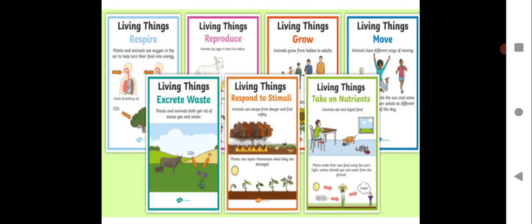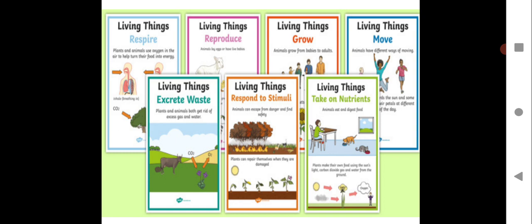So we have seen the characteristics of living organisms. They move, they reproduce, and all the other characteristics we have seen. Let us continue with that. Let us have some quick revision on that. How are living organisms called living organisms? What differentiates them from non-living things? What are the characteristics? Let us see. So living things respire, as you all know. All living organisms do respiration. That means the food which we eat is broken down into glucose and energy is given out in the cells. That is called respiration.